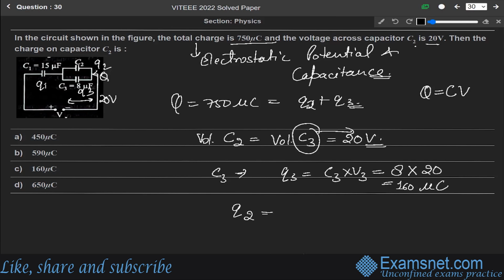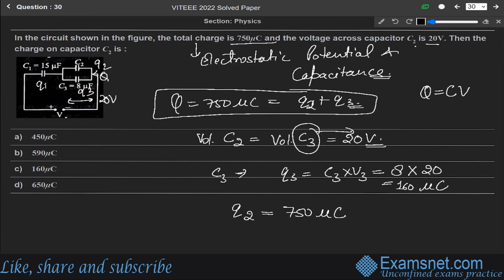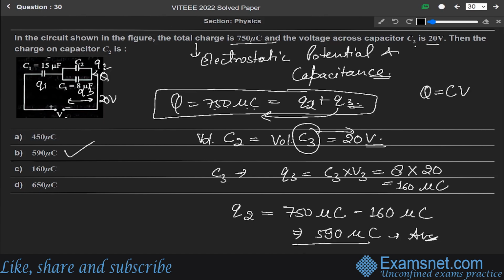And for Q2, since Q2 plus Q3 equals capital Q, and capital Q is 750 microcoulomb overall, Q2 will equal this 750 microcoulomb minus Q3. Minus Q3 means 160 microcoulomb. So it will become 590 microcoulomb. This is the final answer, which means the correct option is B.